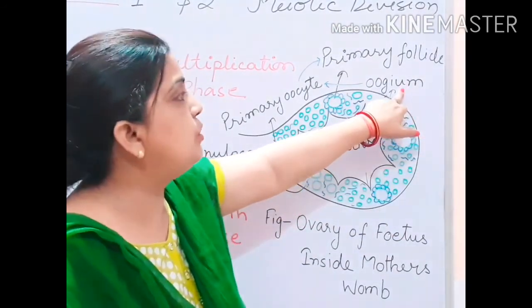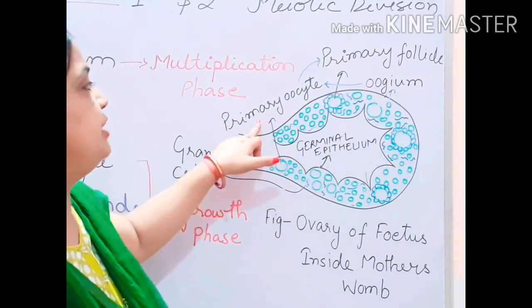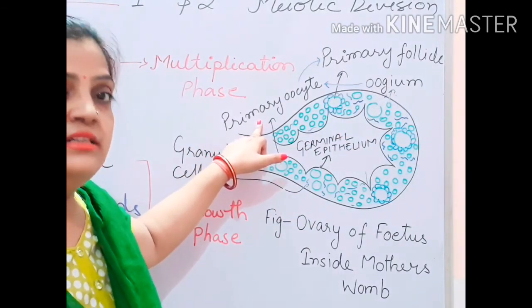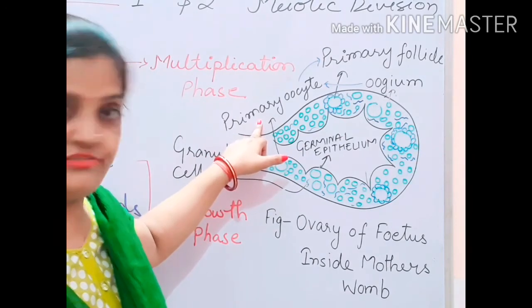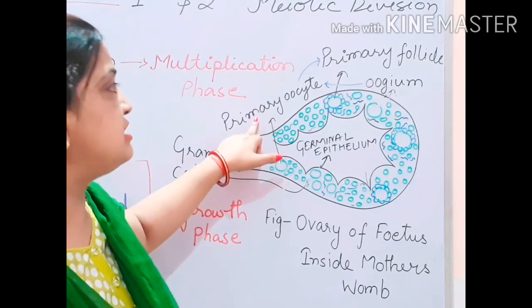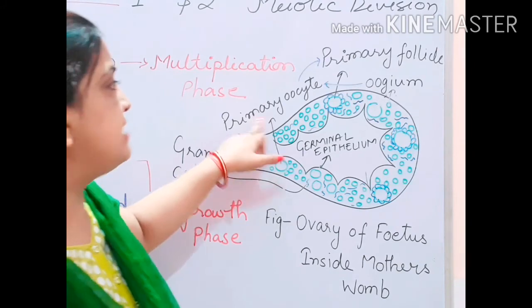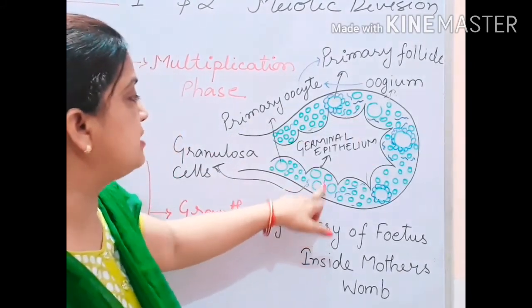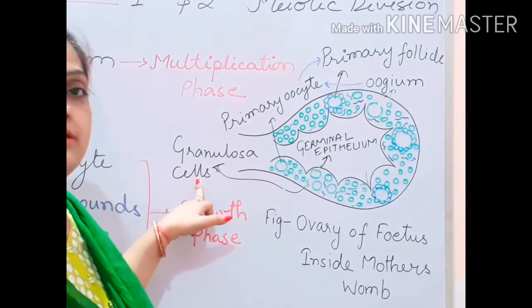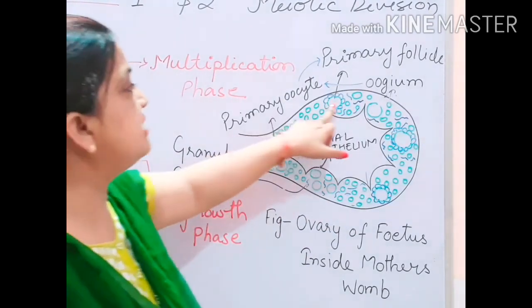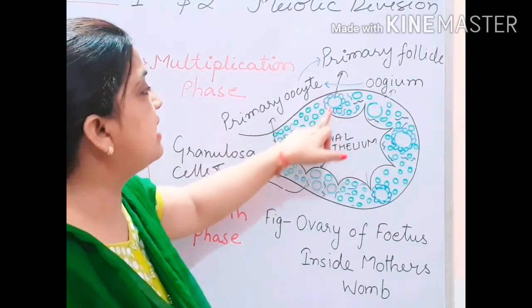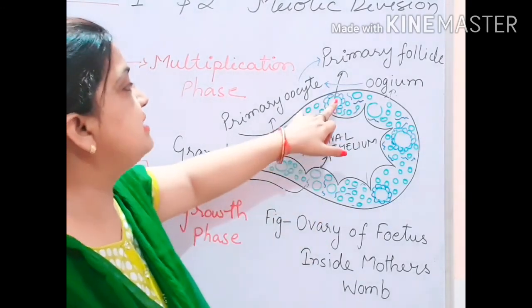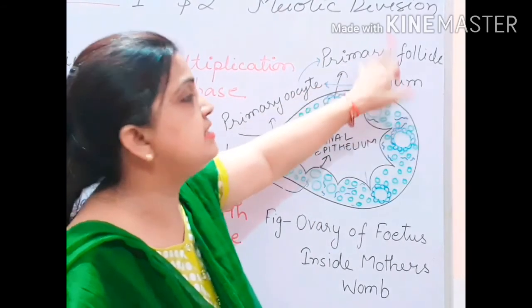Now these oogonium are changing into primary oocyte after development, after divisions, after differentiation, and then this primary oocyte is surrounded by your granulosa cells. This blue color structure I have drawn is your granulosa cells. So this primary oocyte is surrounded by granulosa cells, and the structure primary follicle is formed.